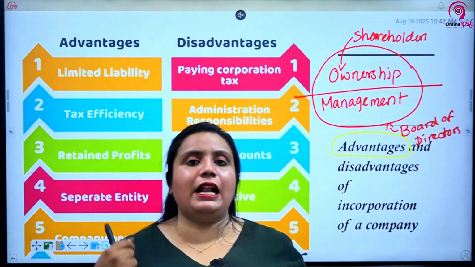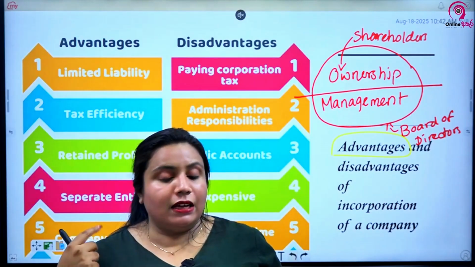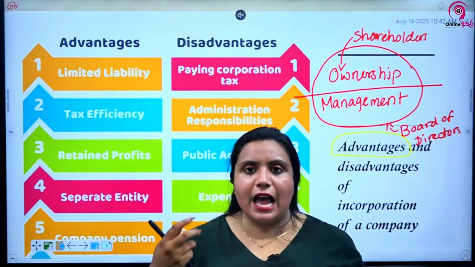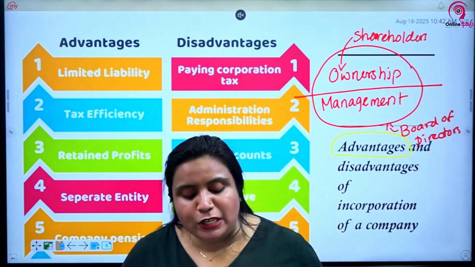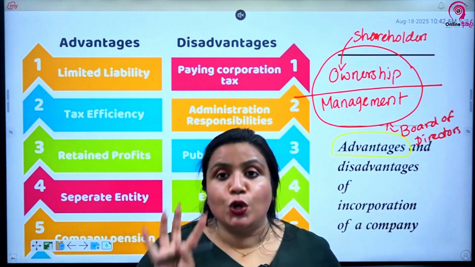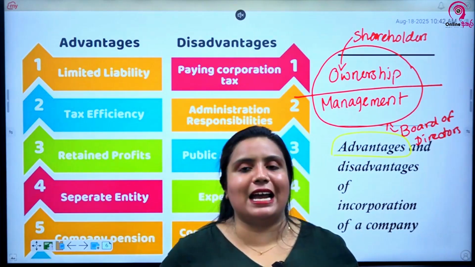So these are the benefits of incorporating a company, starting from the independent corporate existence, the ease of raising capital, transferability of shares, transferability of ownership, thereby limited liability, enhanced business credibility, perpetual existence, common seal, and separate management. Those are the good things, or the advantages, of starting a company.